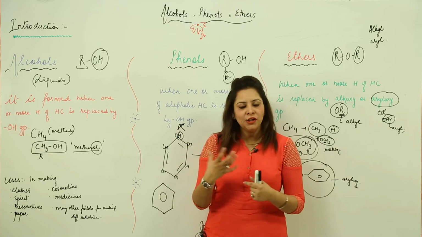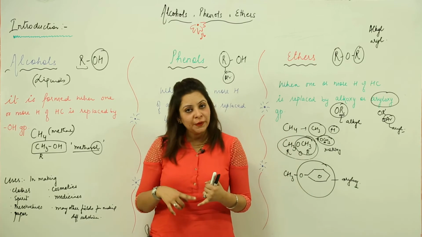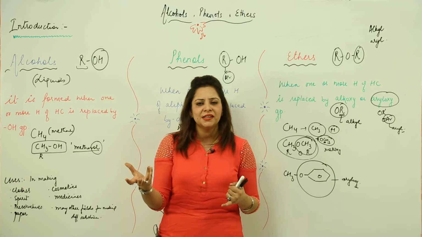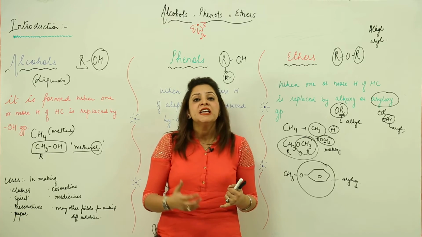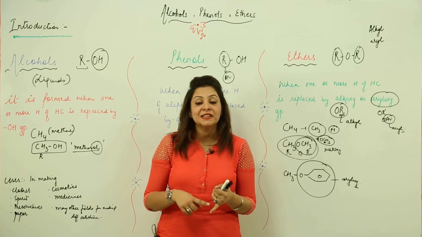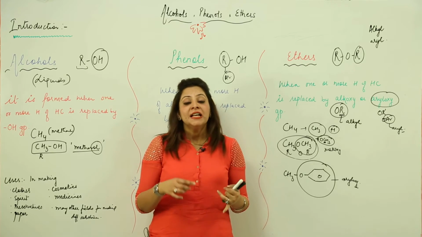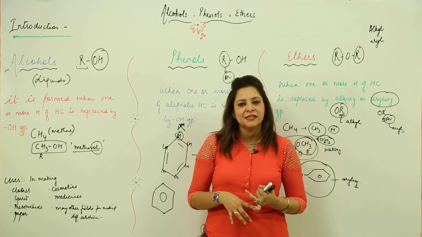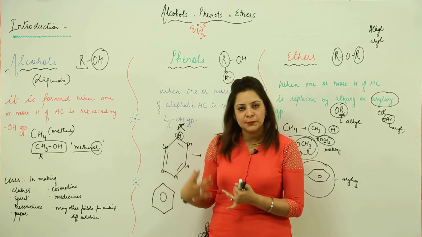So let us list them all. You know that in the lab you generally use spirit in many tests. Spirit is nothing but an alcohol, right. Likewise, we use clothes to make different dresses. Clothes are again made up of these substances.